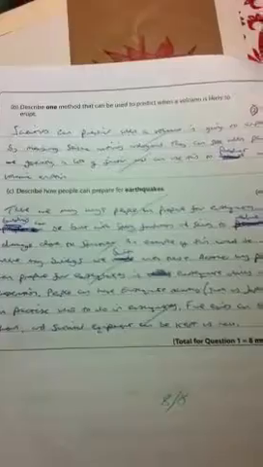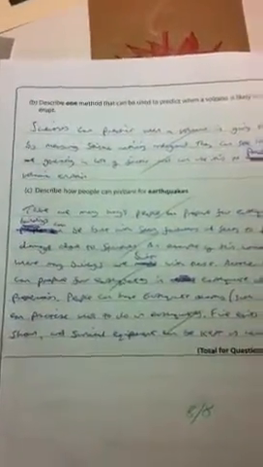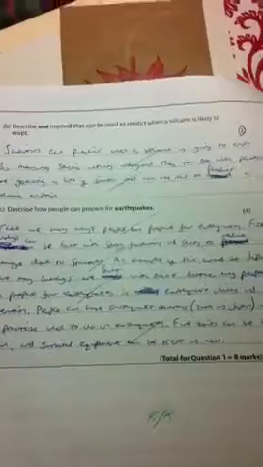If we look at the final question, describe how people can prepare for earthquakes. Notice here that we started talking about volcanoes, but now we're talking about earthquakes. Some people did make the mistake of carrying on thinking about volcanoes. So that shows you've really got to look carefully at what the question is asking you. So here we're talking about 4 marks. So ideally we want 4 different things, but we also want to develop them. And in the best examples, we've seen named examples, e.g.